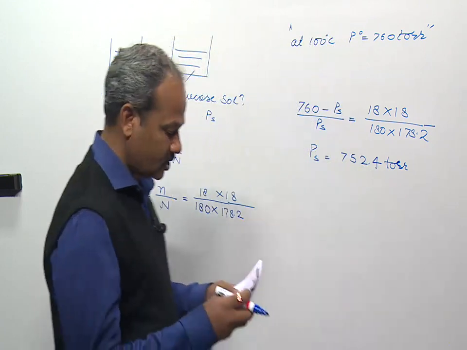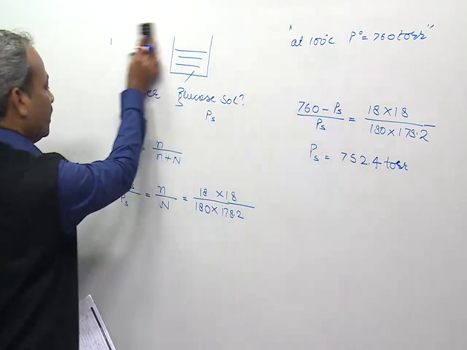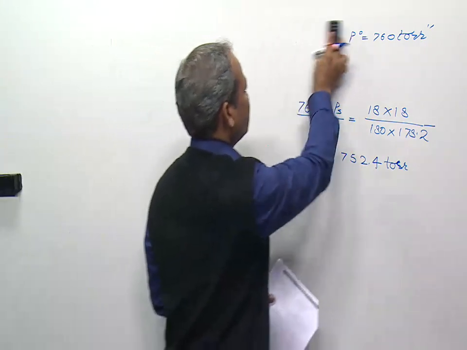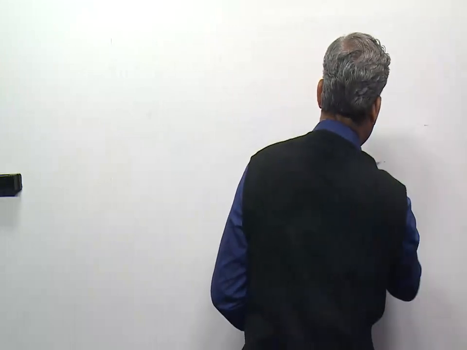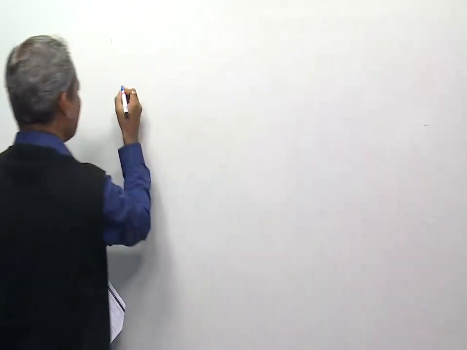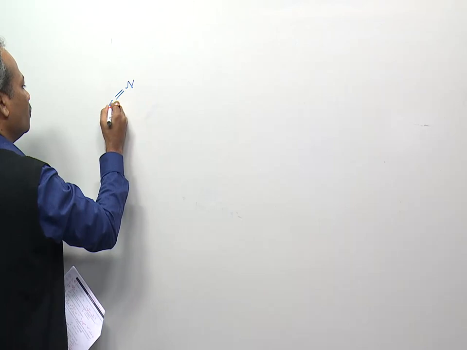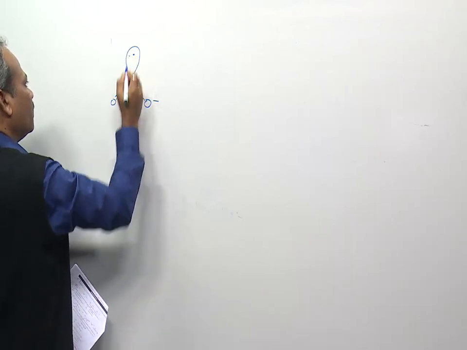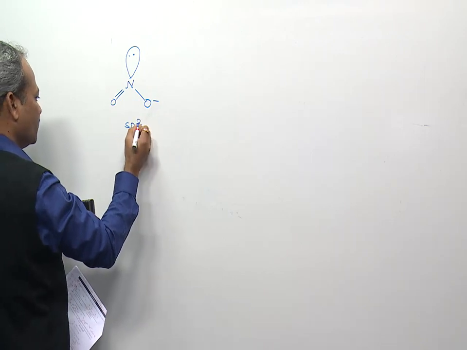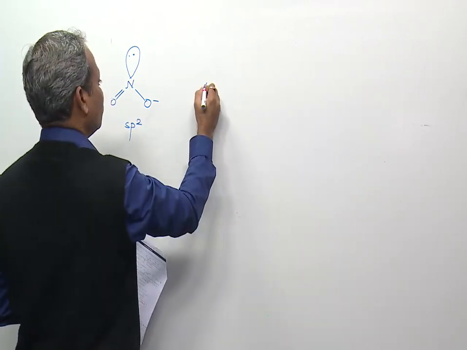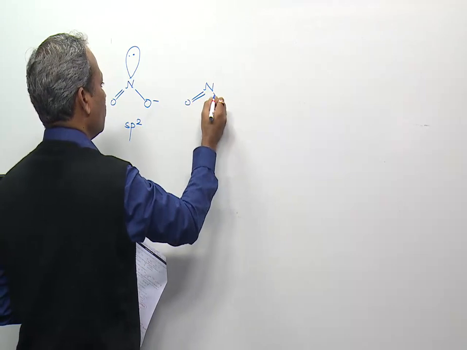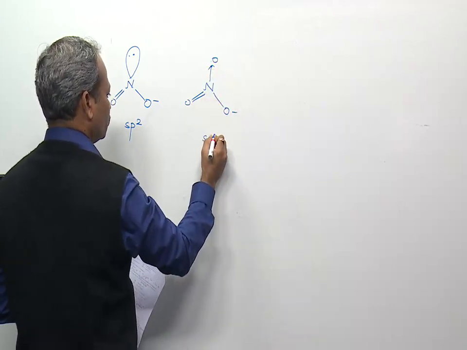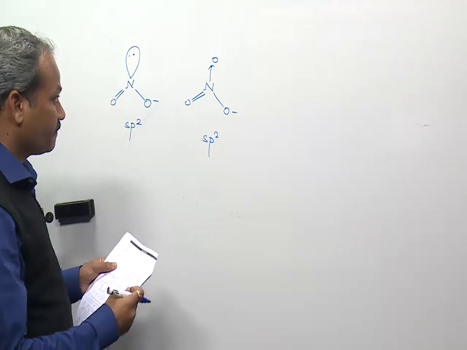So sp hybridization, you know that in option 1 it is given NO2 minus. So in NO2 minus, the central atom is nitrogen. So around this nitrogen there are a total of 3 electron pairs: the NO2 double bond, the minus, and a lone pair of electrons. So its hybridization state is sp2. In the second one, NO3 minus, it has a double bond, the minus, and a coordinate bond to O. So it is sp2 hybridized.